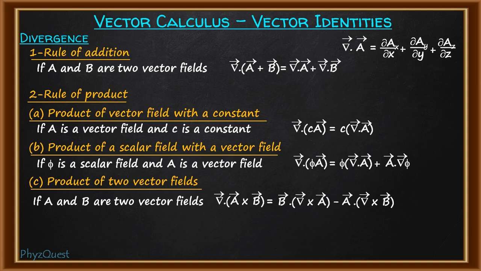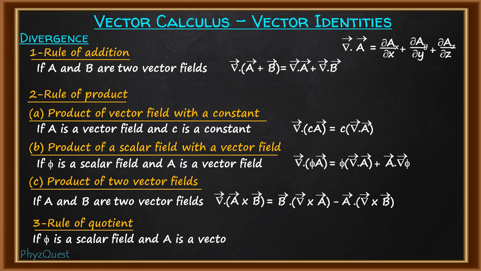Now after this, next is the rule of quotient. Here the only possibility is that a vector field is divided by a scalar field. So if phi is the scalar field and A is the vector field, and the division is taken and divergence acts on it, this will be del dot vector A divided by phi.